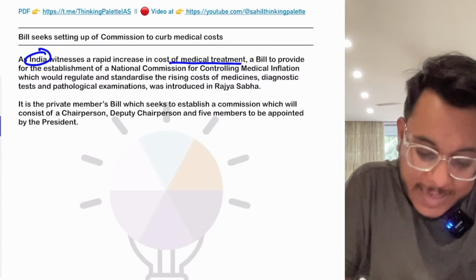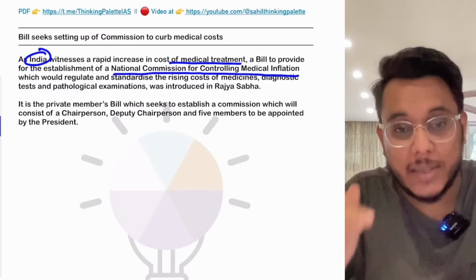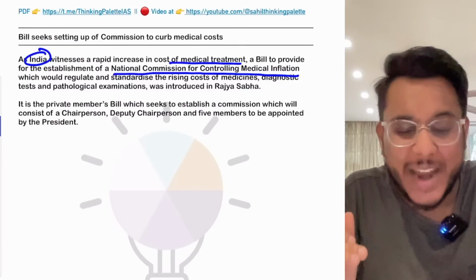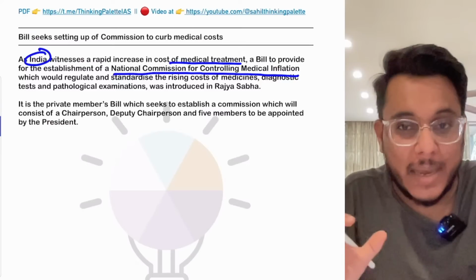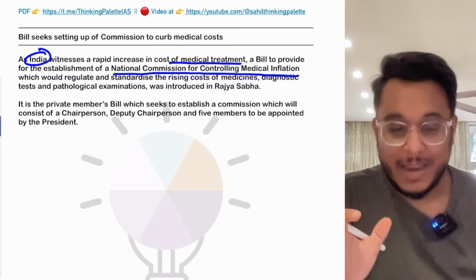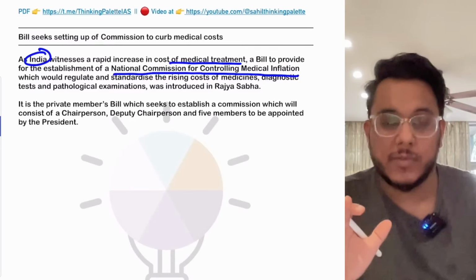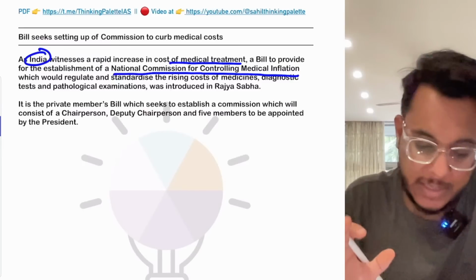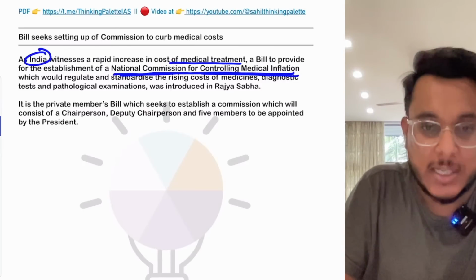So, basically the National Commission for Controlling the Medical Inflation will be created as per this particular bill. Guys, it is a private member bill that has been raised. Private member bill means a bill that is raised by a member in the parliament who is not a minister. However, when we talk about private members' bills, the probability that these bills will be passed is always very much less. So the bill to establish the National Commission for Controlling Medical Inflation has been provided.